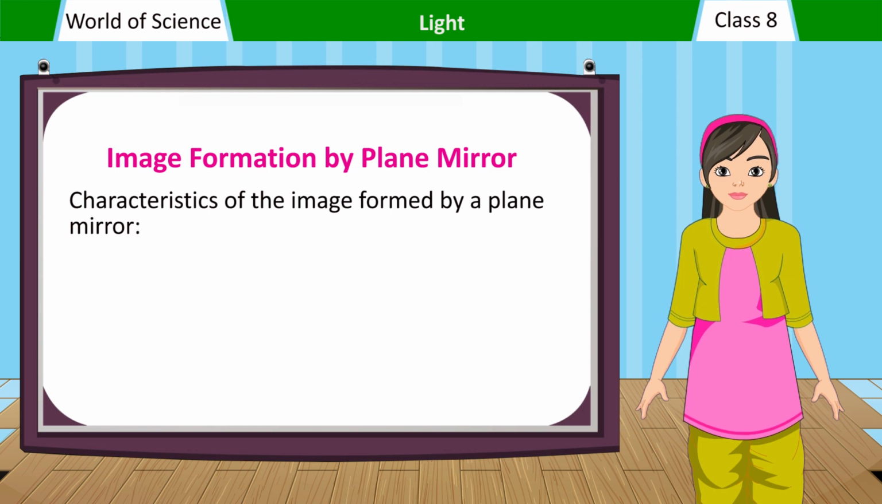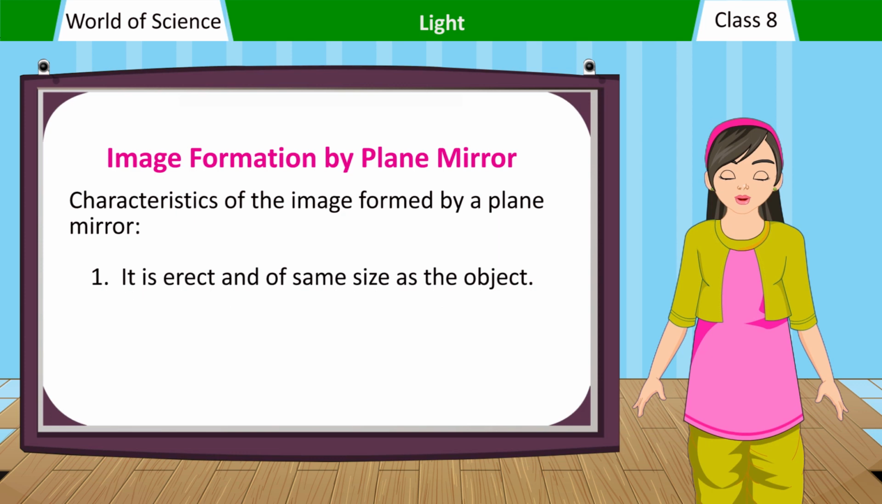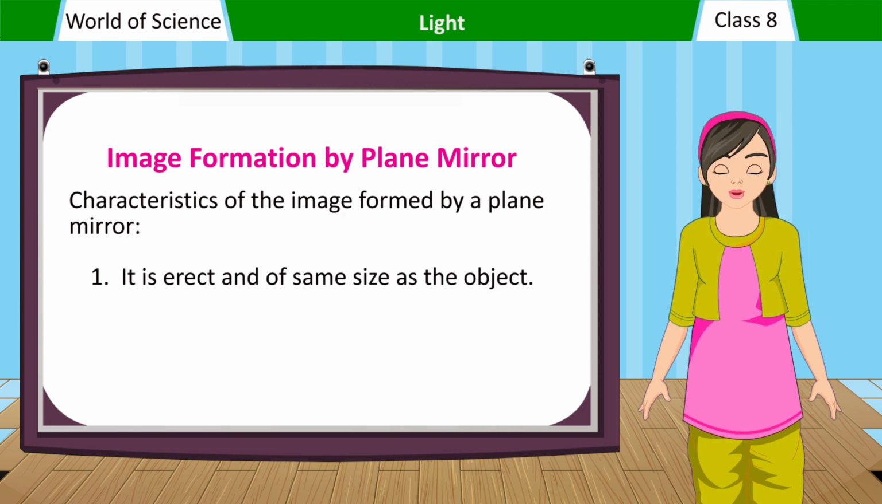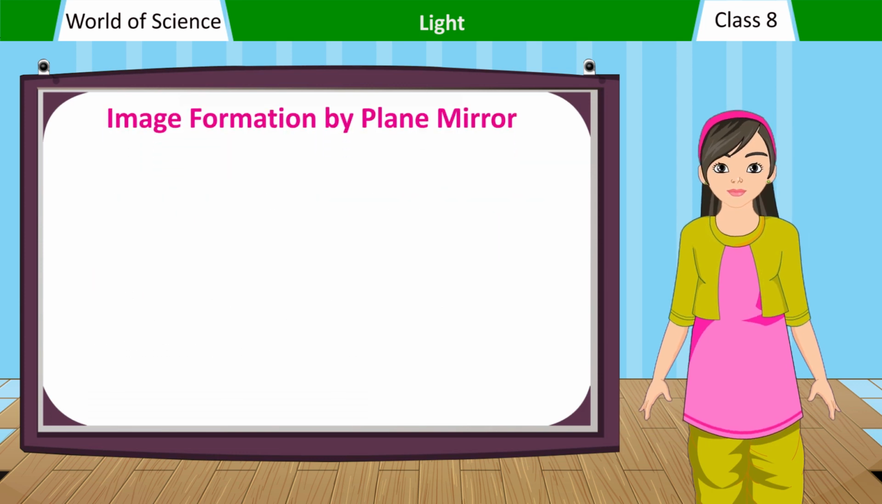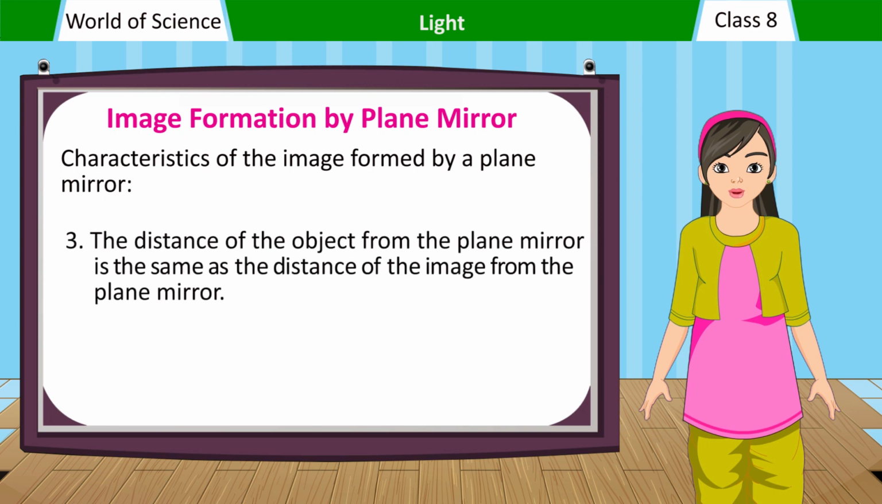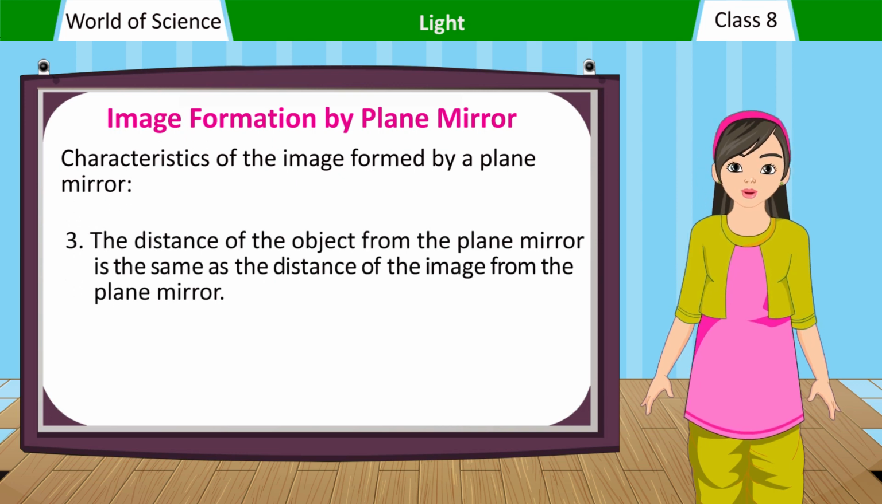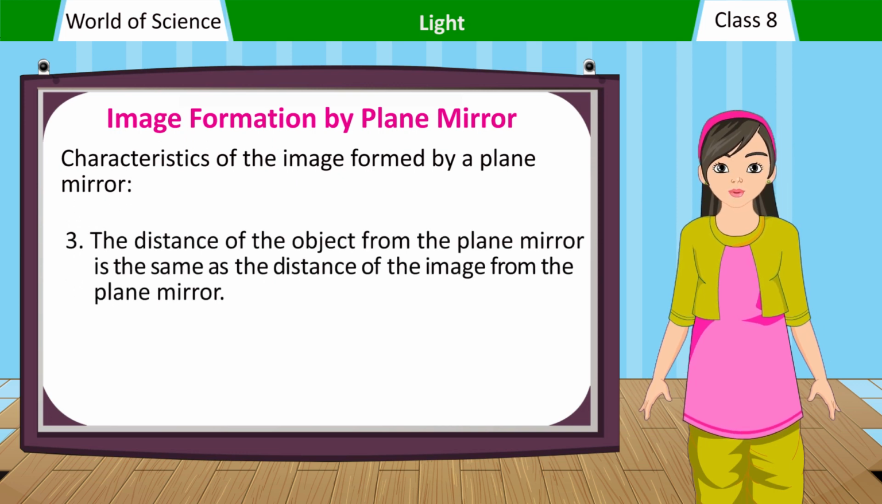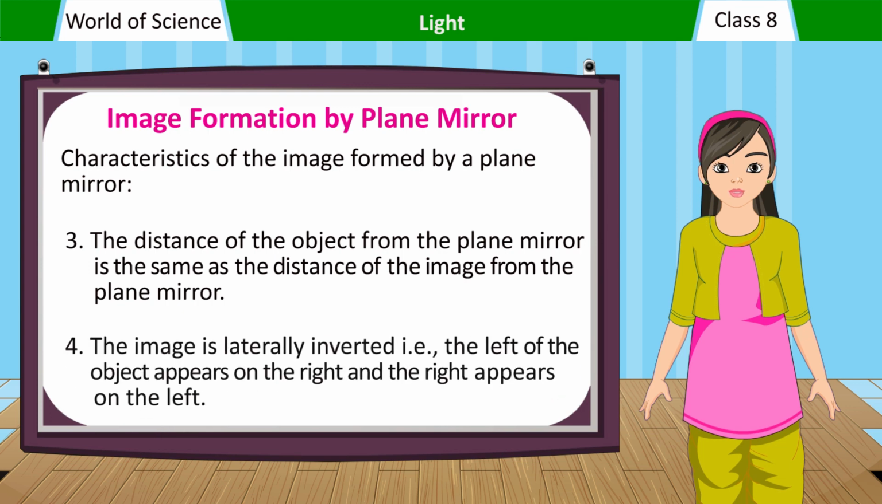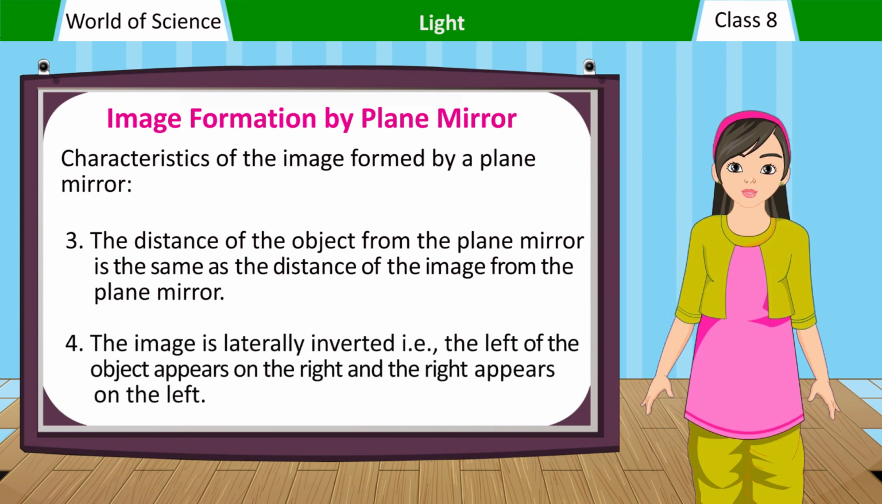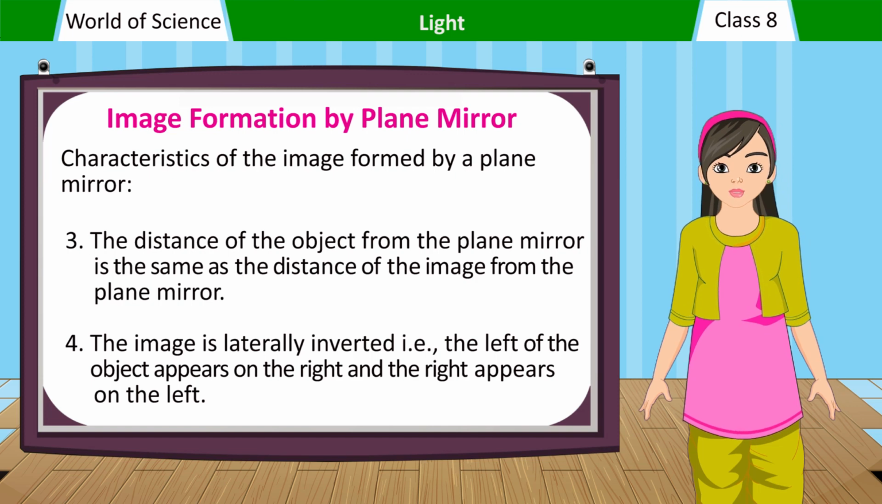Characteristics of the image formed by a plane mirror. 1. It is erect and of same size as the object. 2. Virtual image is formed. 3. The distance of the object from the plane mirror is the same as the distance of the image from the plane mirror. 4. The image is laterally inverted, i.e., the left of the object appears on the right and the right appears on the left.